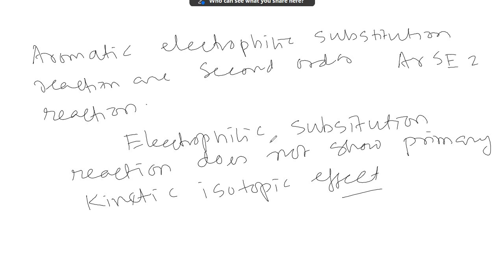Okay, because of that, whether it is H or D, that doesn't matter. It hardly takes part. It hardly matters. So the first step is the attack by the electrophile, hence it is called an aromatic electrophilic second order reaction, because in the first case activation energy is high and the rate is slow, but in the second stage it is fast.